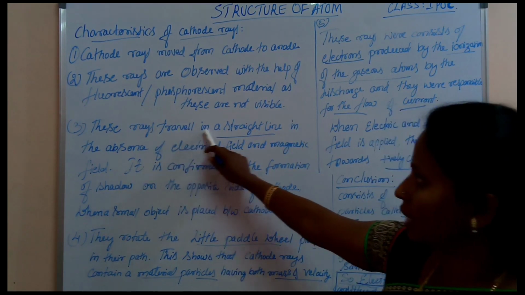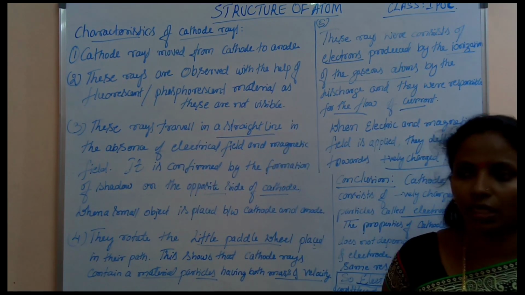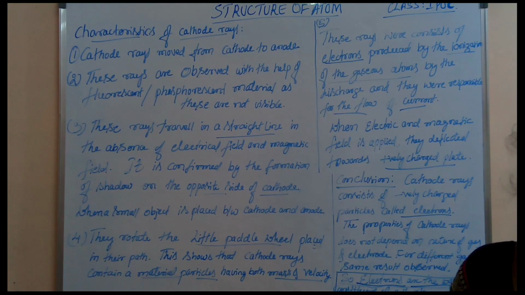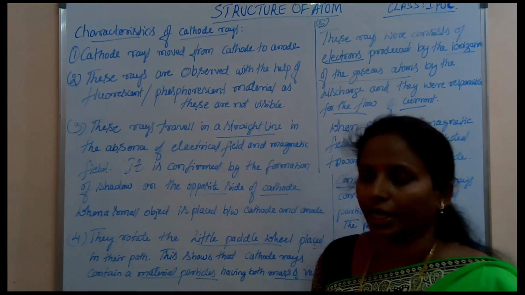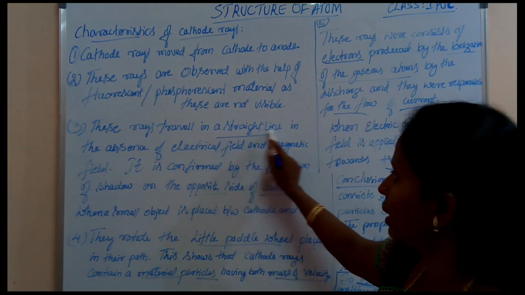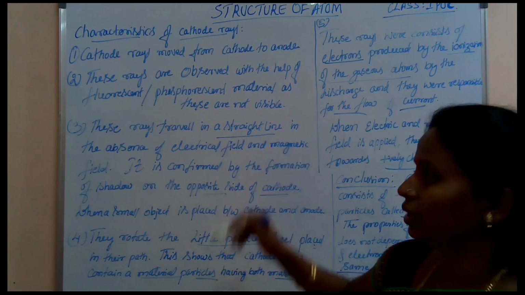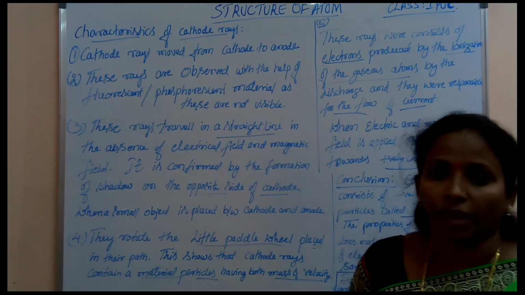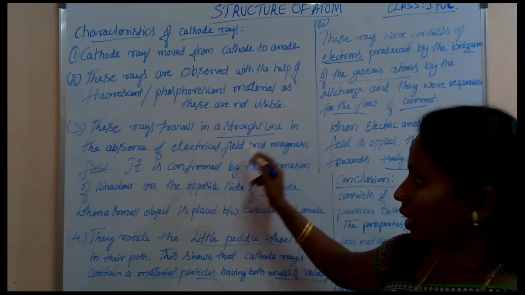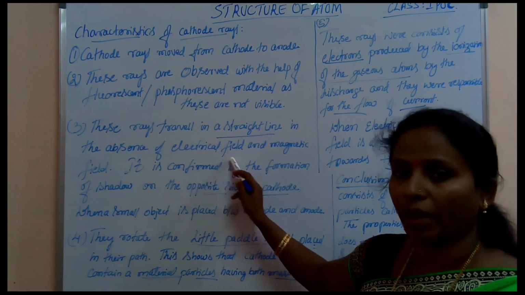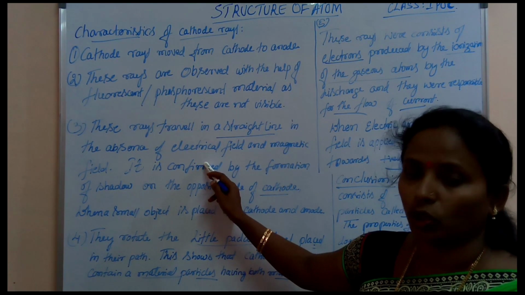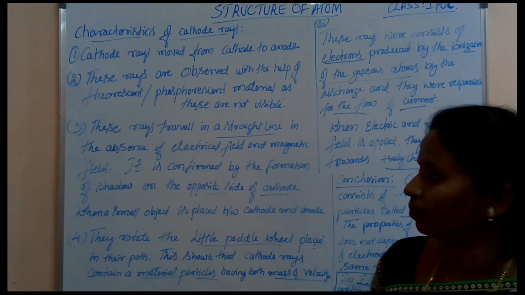Next, these rays travel in a straight line, because cathode rays are also considered electromagnetic rays. They travel in a straight line only in the absence of electric and magnetic fields. In the presence of electric and magnetic fields, they deviate towards the positively charged plate.